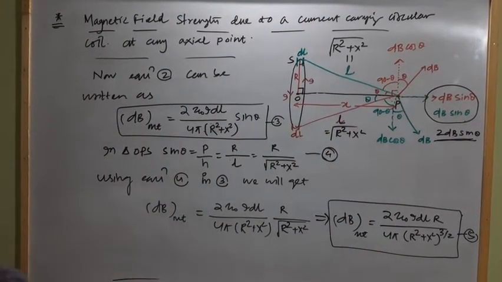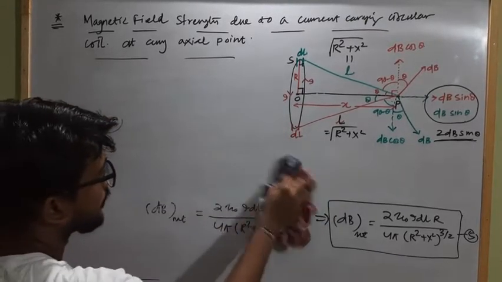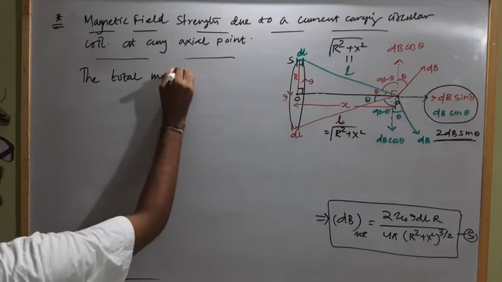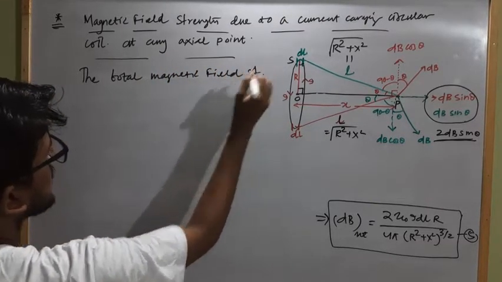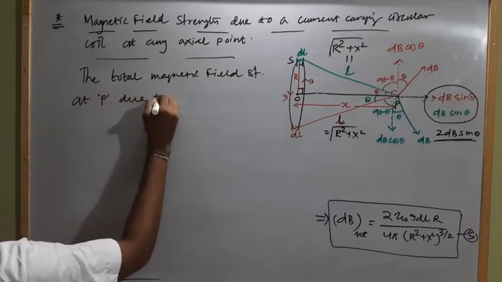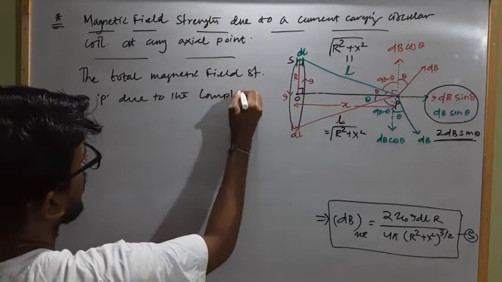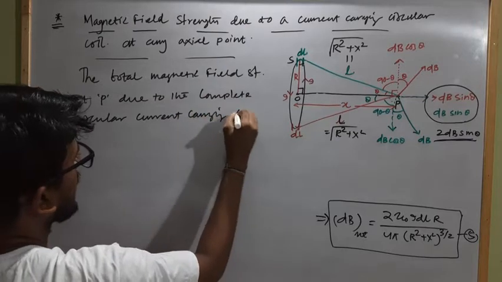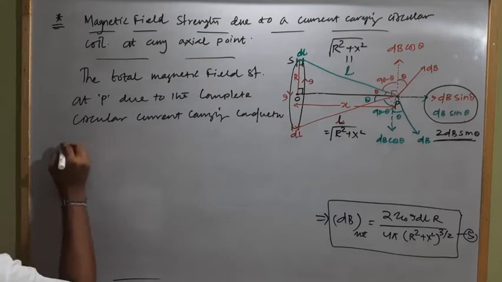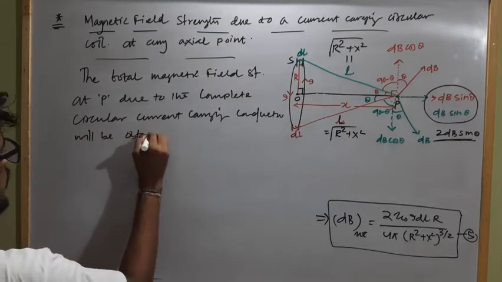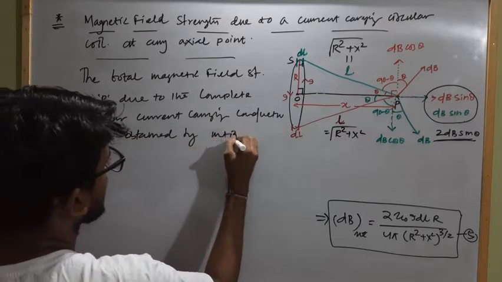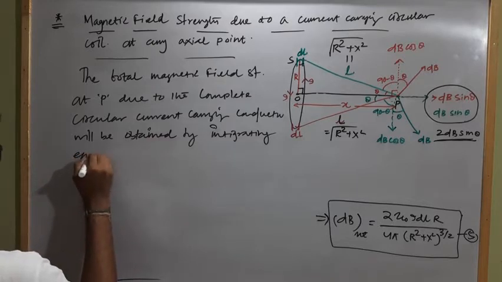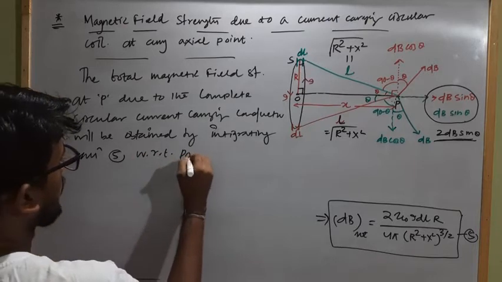So the total magnetic field strength at P due to the complete circular current carrying conductor will be obtained by integrating equation 5 with respect to proper limits.